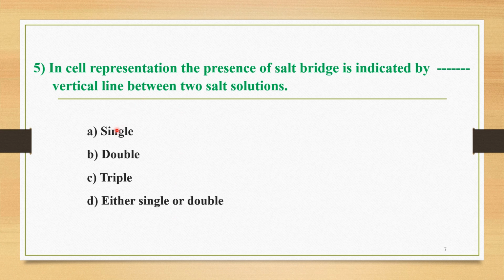Now in order to separate the two half cells, we use different types of methods. The use of a salt bridge is one of them. If we want to represent that particular cell in a short notation by using these conventions, the presence of a salt bridge is represented by, and the correct option among these four is option B. That is, it is indicated by the double vertical line. So the double vertical line indicates the presence of a salt bridge.